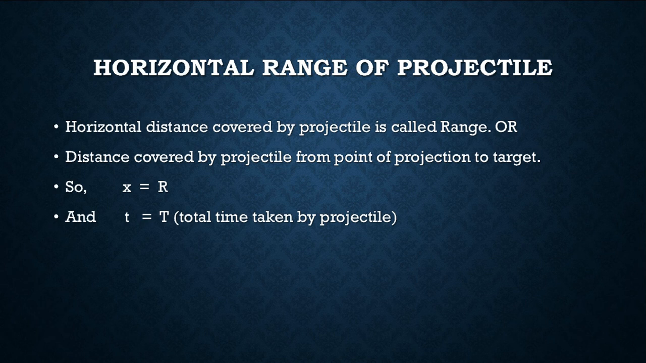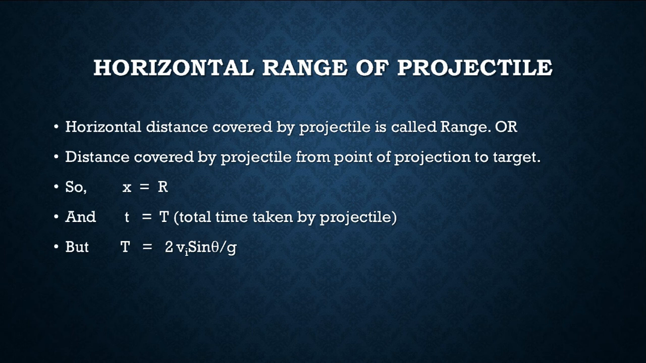And t is equal to capital T, the total time taken by the projectile. Dear students, keep in mind that for any body which moves from the point of projection and lands on the target, the time until landing is the total time, denoted by capital T. Its relation is T is equal to 2 vi sin theta by g. If you use the equations of motion of a projectile, you will get this relation.